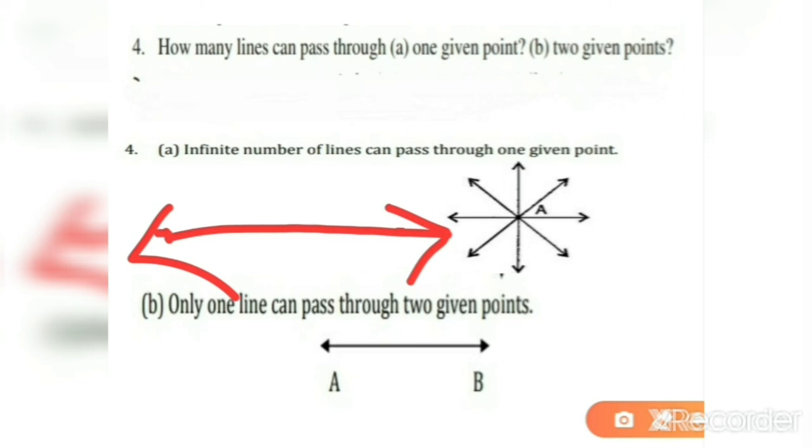In this way, whenever you are solving questions in geometry, observe the figure carefully and use your knowledge as well as your logic power, and easily you will be able to find out the answer.